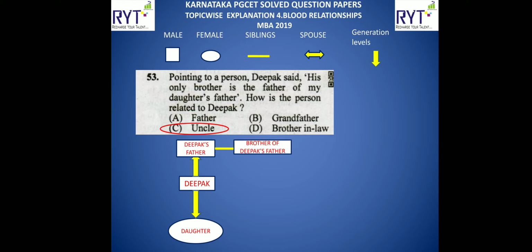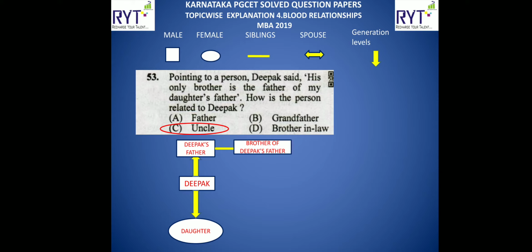So I'll split it into two halves. His only brother is the father, that is the first half, of my daughter's father. We all know that my daughter's father means it's me only. So Deepak is telling my daughter's father, so Deepak's daughter's father is Deepak only. If you observe, at the bottom we have daughter, represented by an oval, and on top of that we have Deepak. So half of our solution is done already.